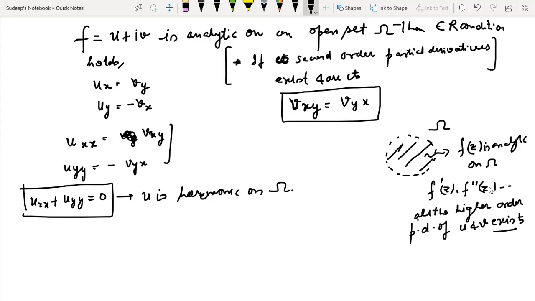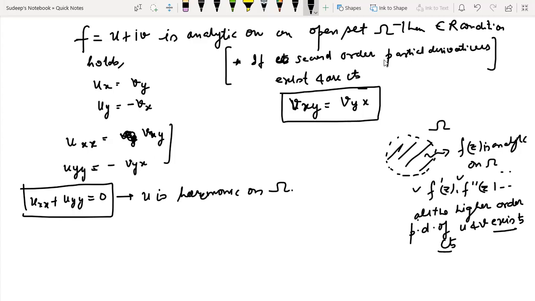Okay, so what I want to say is that if f(z) is analytic on omega, in the later sections we are going to see that f dash z, f double dash z all exist. So if they all exist, it implies that all the higher order partial derivatives exist, and in fact, they are continuous also. So this doesn't need to be there, but right now I have placed it so that you become aware of it. Okay. So uxx becomes equal to vxy, and uyy becomes equal to minus vyx.